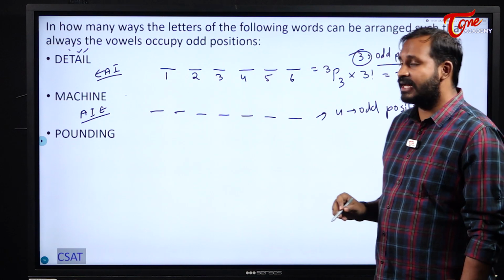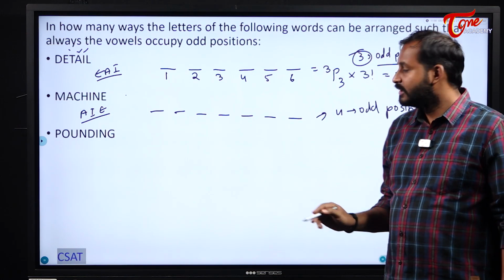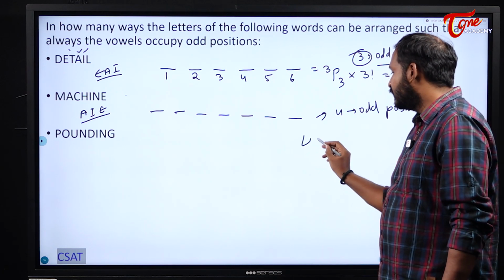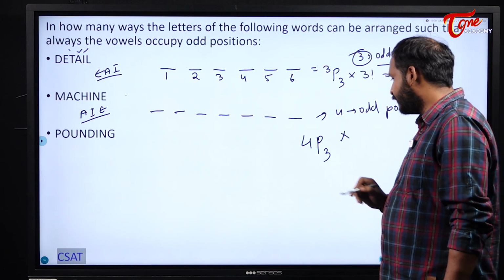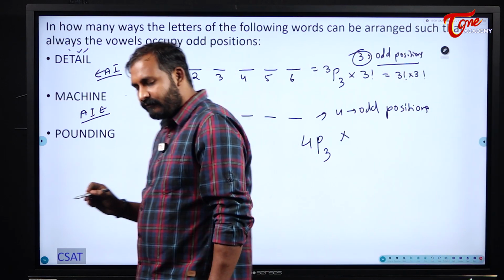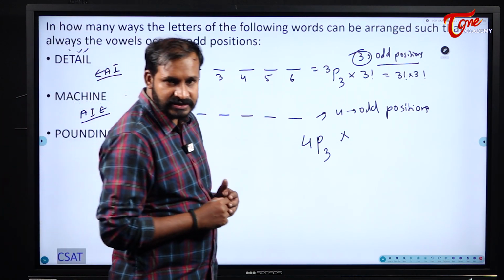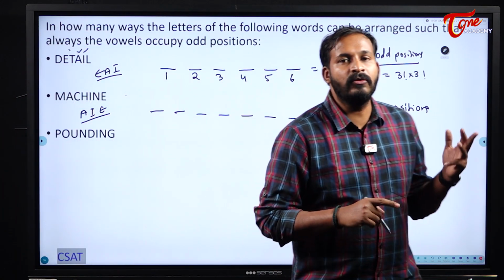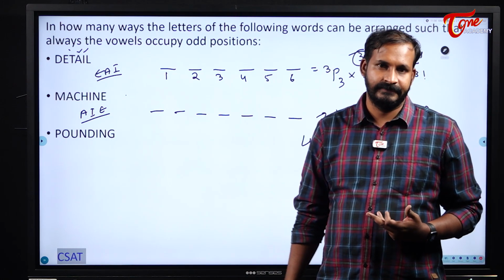So, these 3 vowels should be arranged in those 4 odd positions only, right? First of all, arrange those vowels. Those vowels can be arranged in 4P3 ways, into... now see here, one doubt will be there for everyone. Out of 4 odd positions, only 3 will be filled. What about the 4th odd position? The 4th odd position will be filled by the consonant.